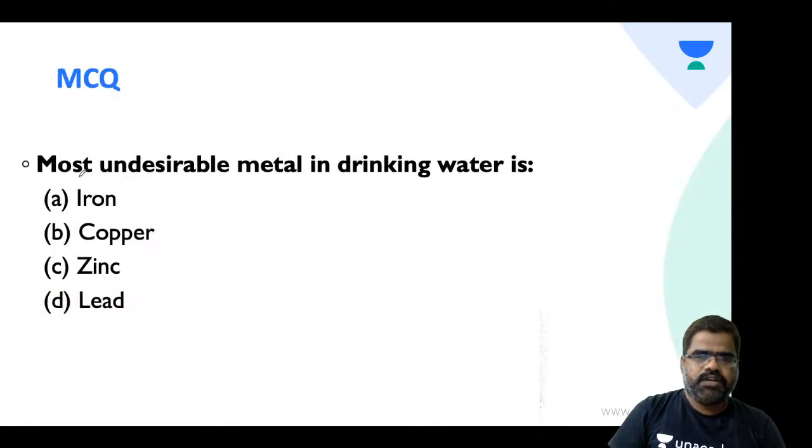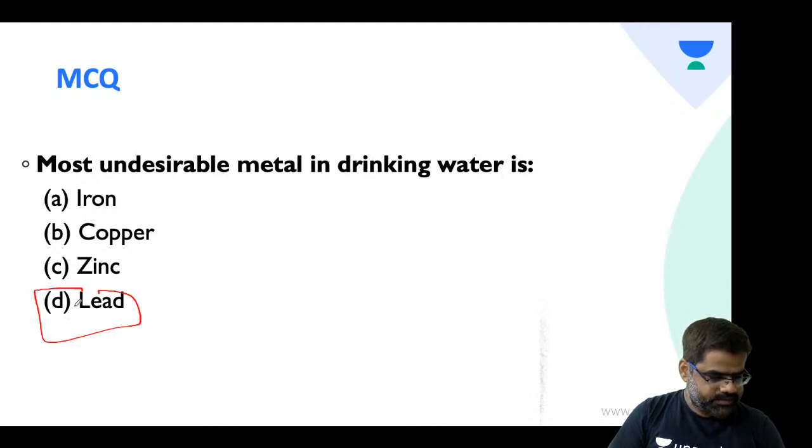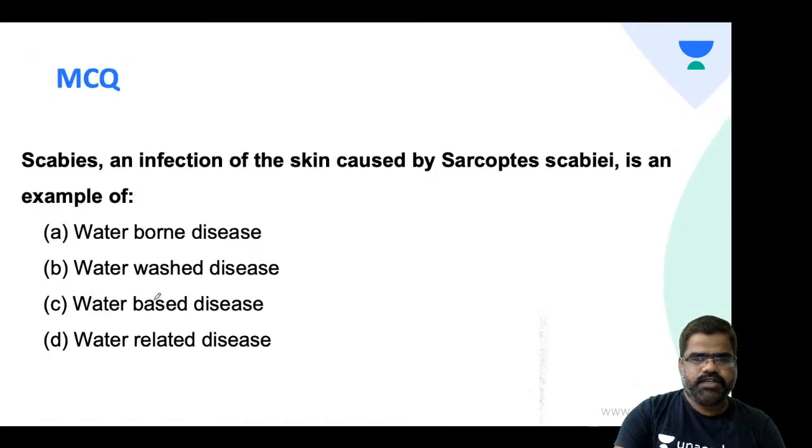Okay. Now, the most undesirable metal in drinking water is iron, copper, zinc, lead. Try this, students. Most undesirable metal in drinking water is iron, copper, zinc, lead. Try, students, everyone. Yeah, Utkarsh goes with D. Anyone else? Yes. So, absolutely right. It is lead. Very good, student. Okay, let's move.